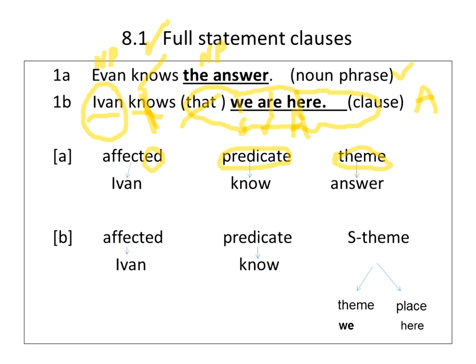Well, we're saying the following. Ivan is affected, predicate is know, and now we start something called S-theme. So whenever you have the sentence that is embedded, you're going to write the S for theme, for the subject, for the sentence, and next to it you're going to put theme.